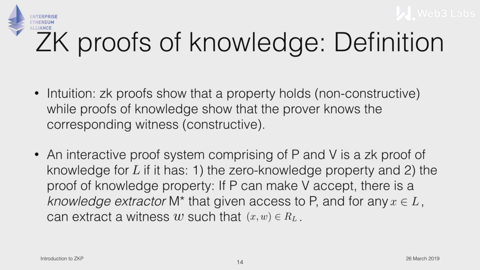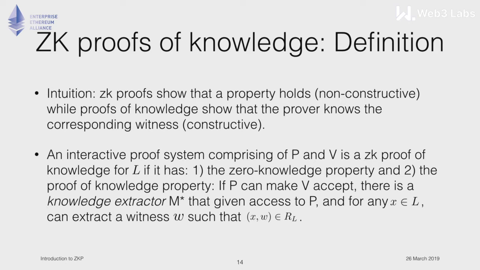Now, in practice, we have something a bit stronger than zero-knowledge proofs. We have something called zero-knowledge proofs of knowledge. Basically, zero-knowledge proofs of knowledge strengthen the soundness property. Remember, the soundness property was protecting the verifier.